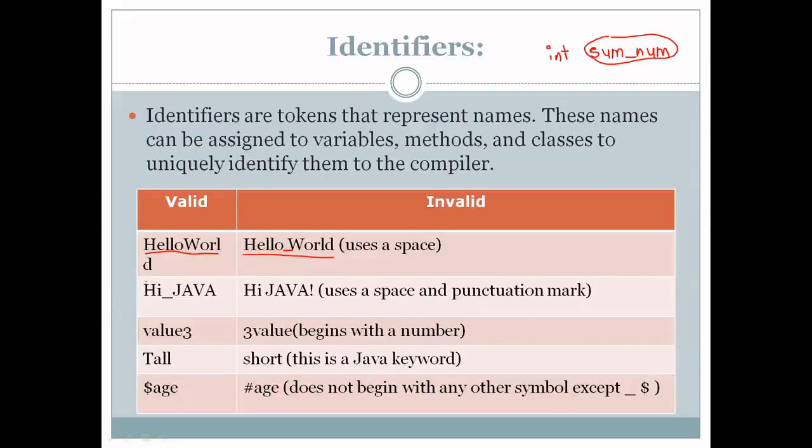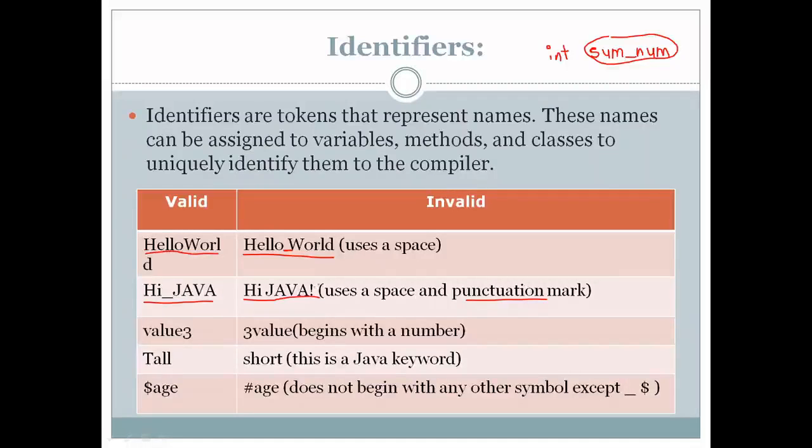Okay, the second valid identifier is hi underscore Java. So this is a valid identifier, a valid name, but in case of invalid, we have hi Java and an exclamation mark. So what is the problem with this second hi Java? The problem is use of a punctuation mark.